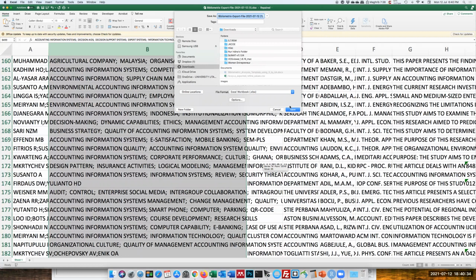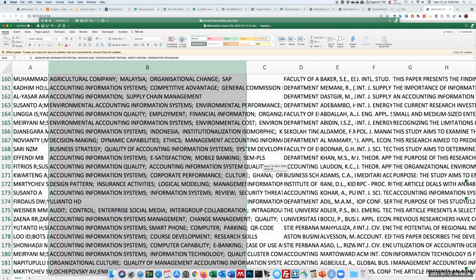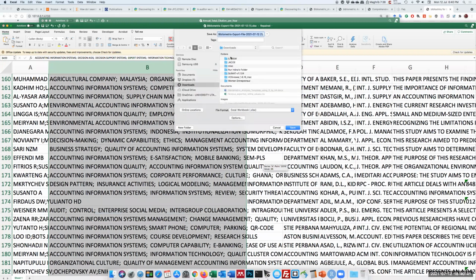I can just save again. You can name it Bibliometrix Export File, name it new, or any name that you prefer, or edited.